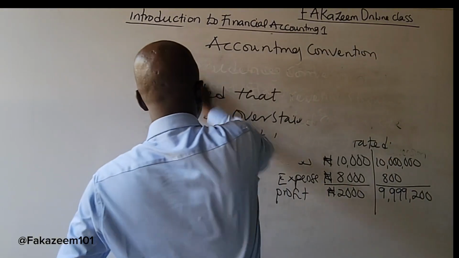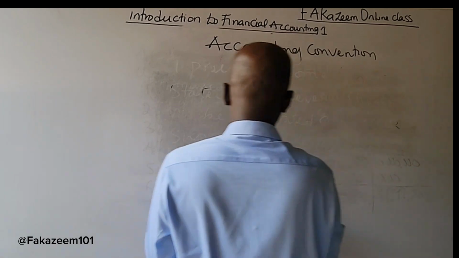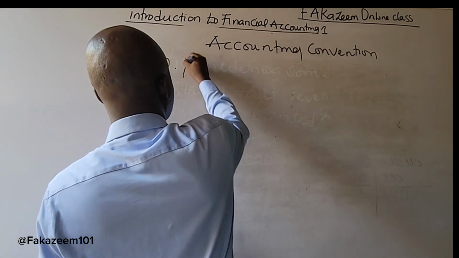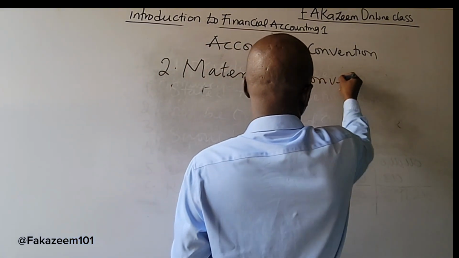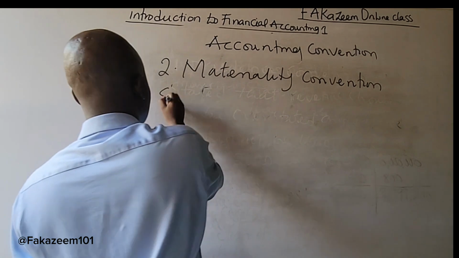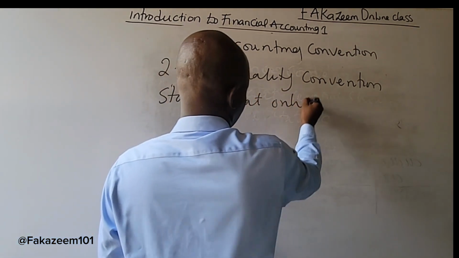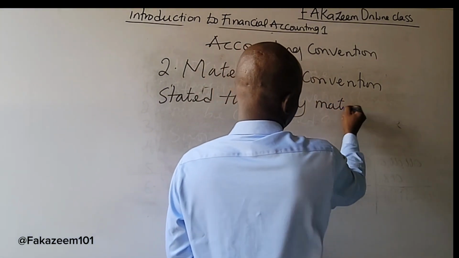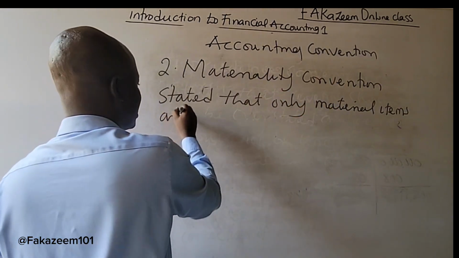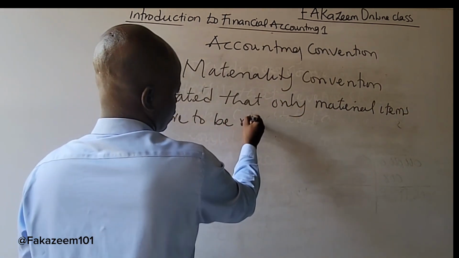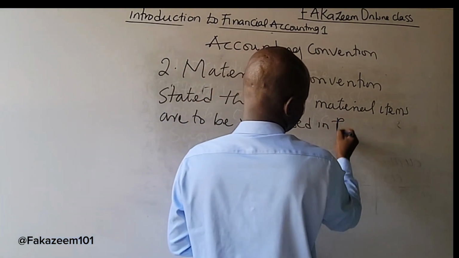The second accounting convention we'll be looking at is known as Materiality Convention. And what is Materiality Convention? Materiality Convention states that only material items are to be recognized in the financial statement.